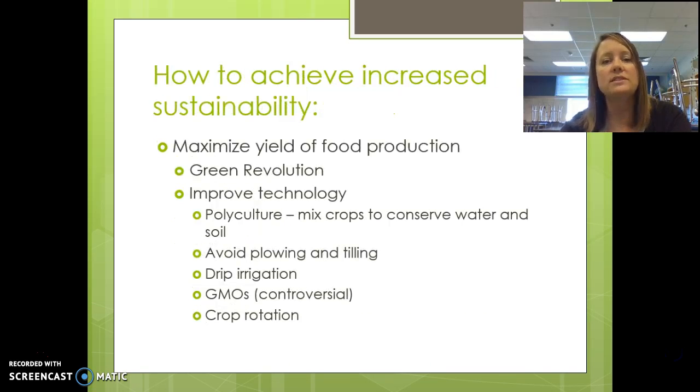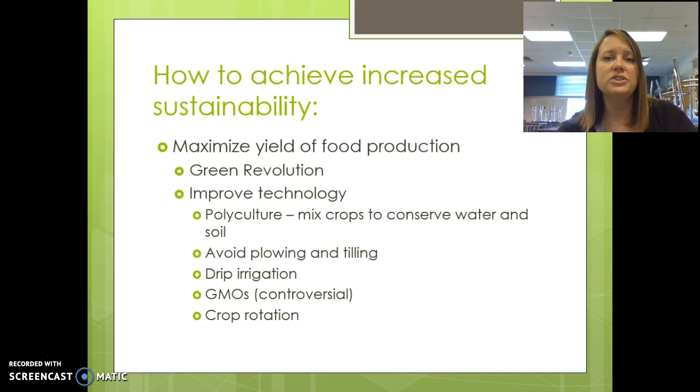In order to achieve sustainability, we need to maximize our yield of food production. The Green Revolution helped us do that by improving our technology as far as fertilizer use, pesticides. We started using monoculture, but actually to improve sustainability, switching to polyculture where you're mixing your crops on the field. This helps conserve water and soil because you have vegetation covering the soil year-round. So you're avoiding the plowing and tilling, which can lead to erosion.